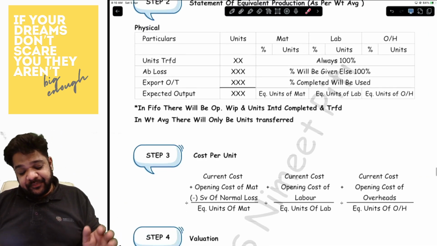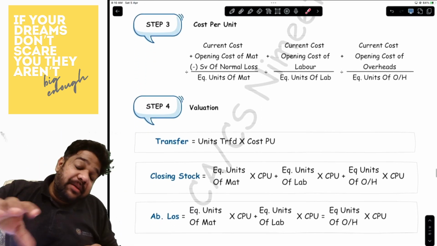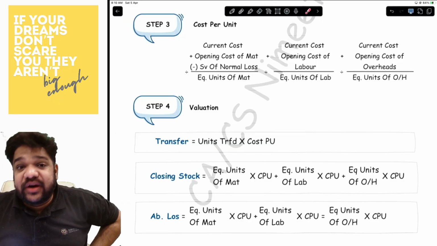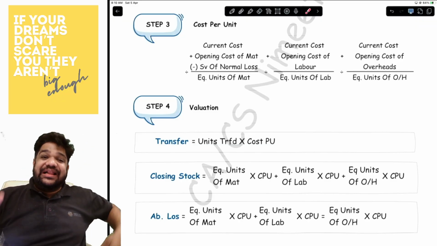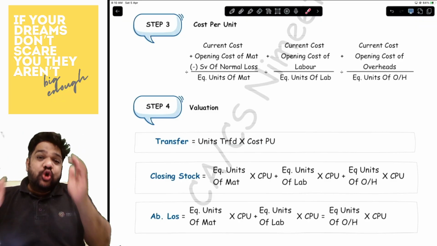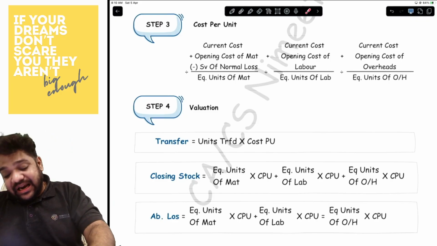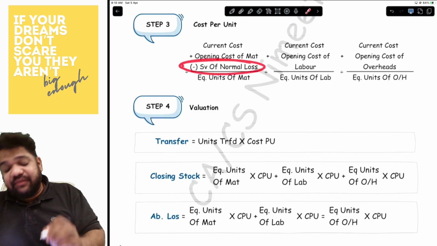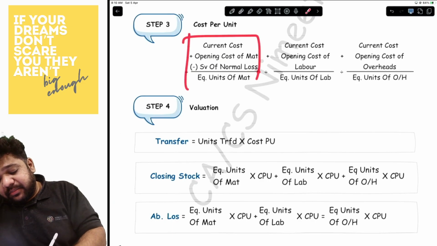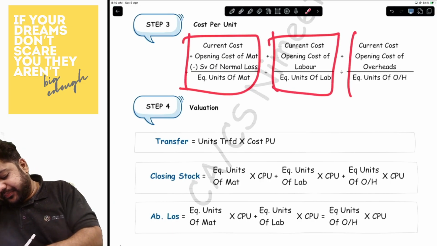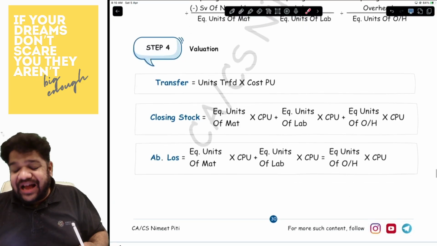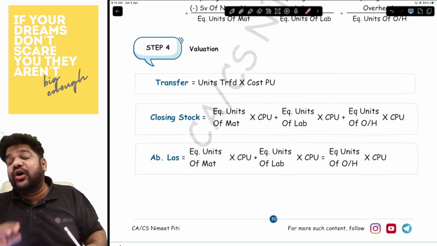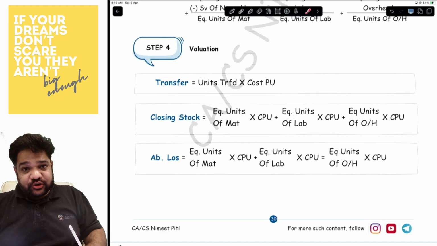Okay. Now, step number three, value cost per unit under weighted average will be opening cost plus current cost. That is how it becomes an average. So opening cost plus current cost, and in case of material, minus the scrap value of normal loss divided by equivalent units, and that is how you will get your cost per unit. Valuation same like you have done for FIFO, no change over there.